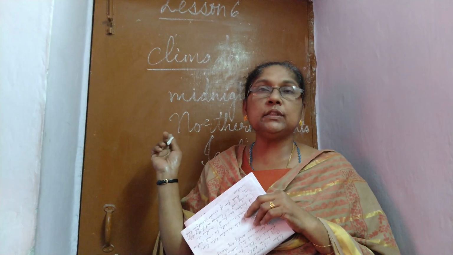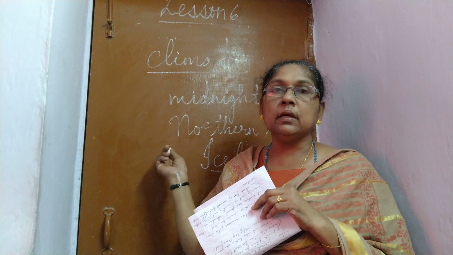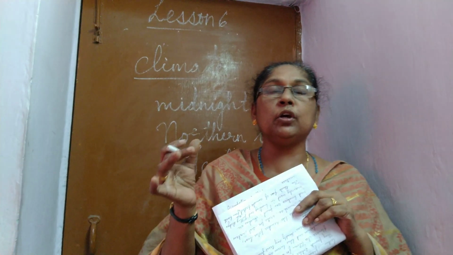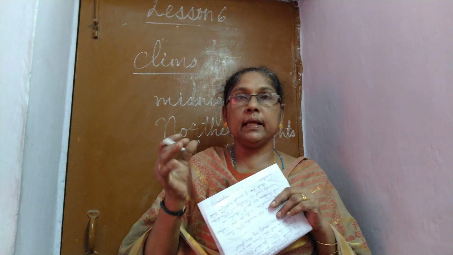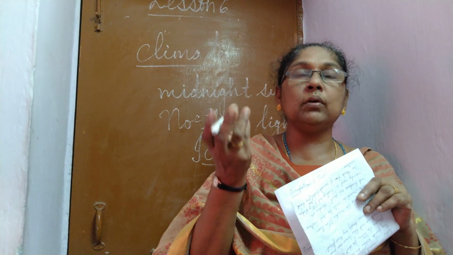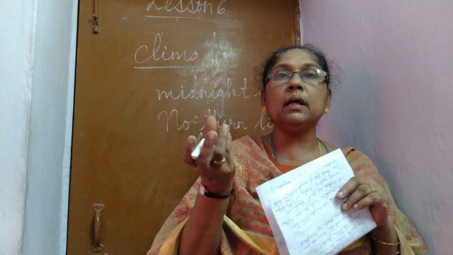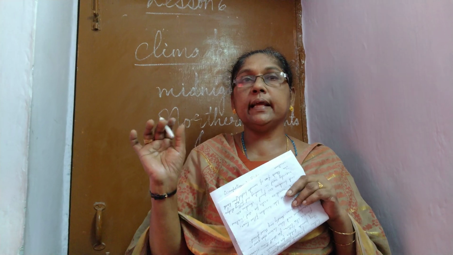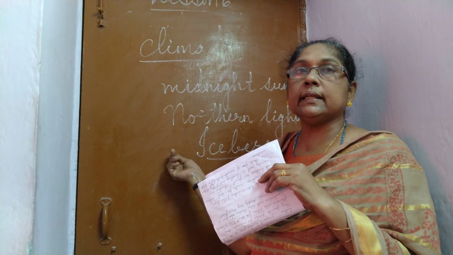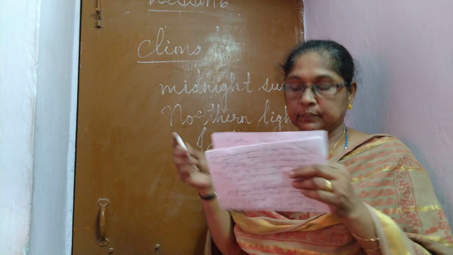And it is a danger to ships because of fog; when the ships move, the iceberg will not be seen properly. Only 90% of an iceberg is inside the sea and only 10% is visible outside. So it is a great danger for the ships. When a ship moves, it will hit the iceberg.